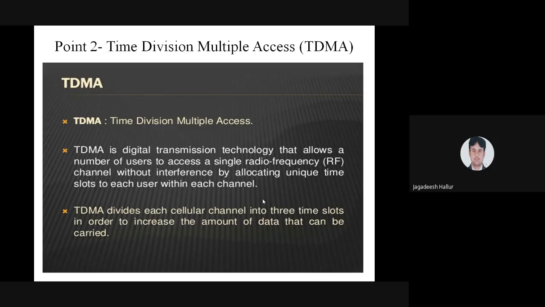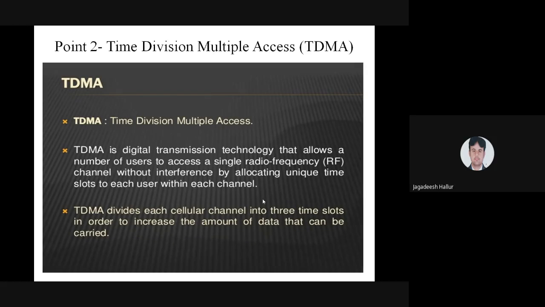The technology has changed from 1G to 2G, that is, from analog to digital. In the second generation, there are again sub generations, that is, 2.5G and 2.75G.